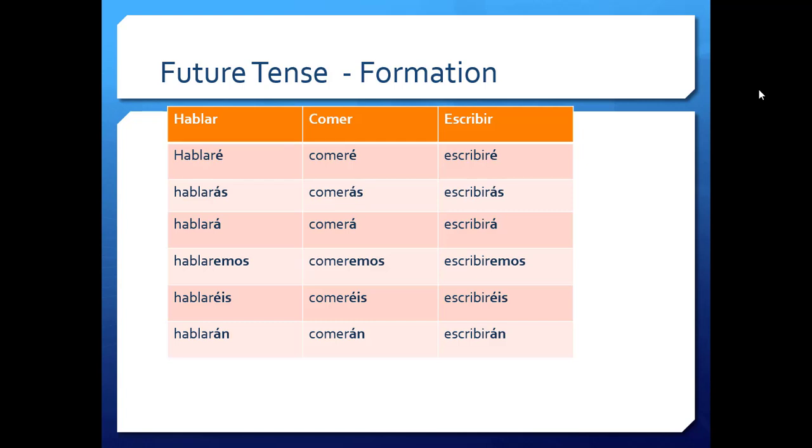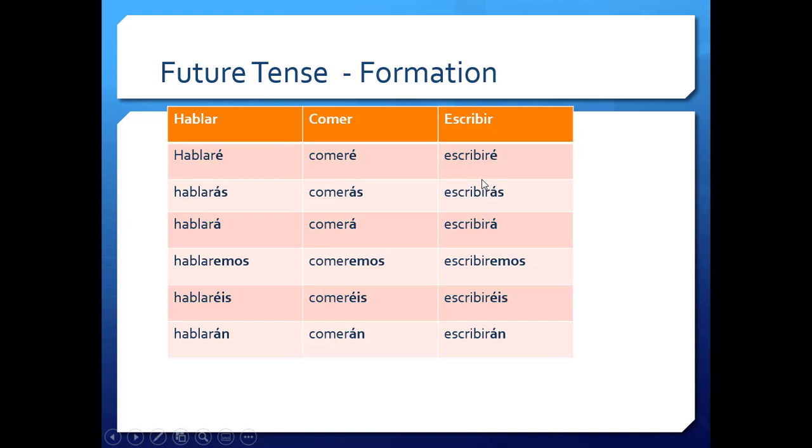We learned the future tense last week. If you remember, it has the same endings for the three AR, ER, and IR kinds of verbs. And it's added to the end instead of removing the AR, ER, and IR and then adding endings. So it's things like hablar, we keep the AR: hablarás, hablará, hablaremos, hablaréis, hablarán. Same with comer, same with escribir.